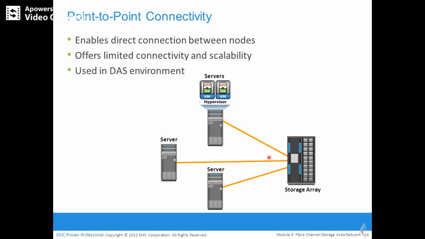But the major drawback in the case of point-to-point connectivity is that it is not scalable. During one given instant, only two devices can communicate with each other, and the other devices cannot access the data from the storage array. Suppose server 1 is accessing the data from the storage array, the other two servers need to wait until it completes its operation. That is a major drawback of point-to-point connectivity.